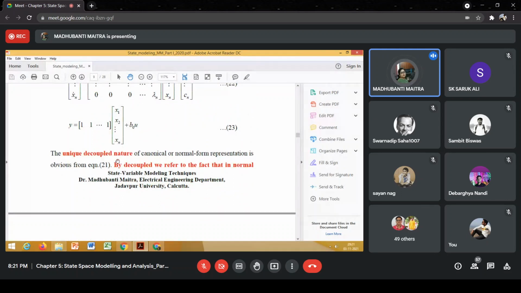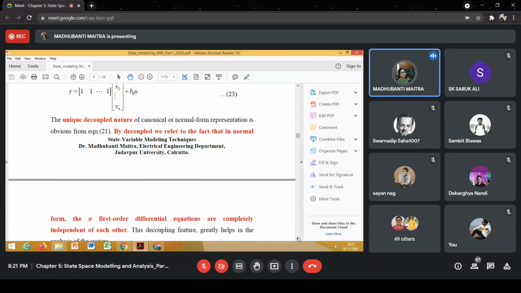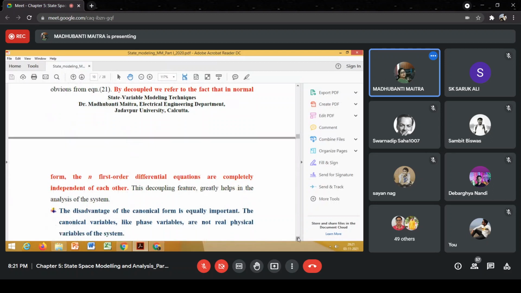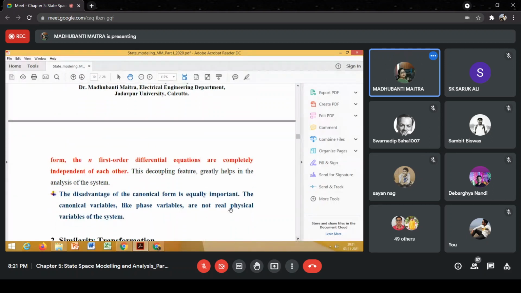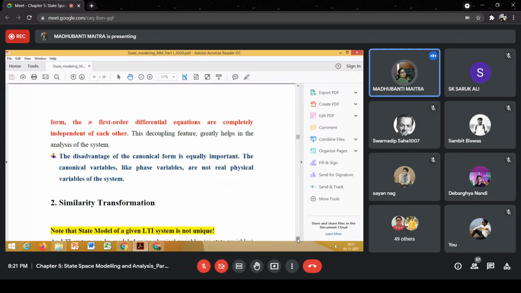So, the unique decoupled nature of the canonical or normal form. We also use this term, normal form. In the normal form representation, the first order differential equations are completely independent of each other. So this decoupling feature greatly helps in analysis of the system. Why?